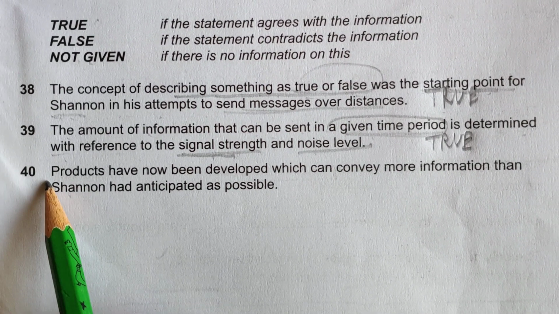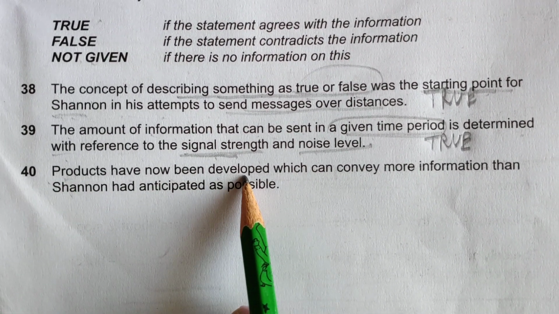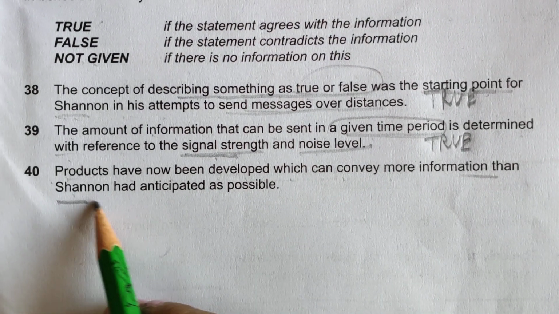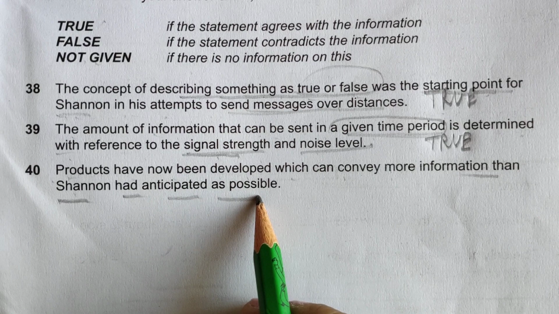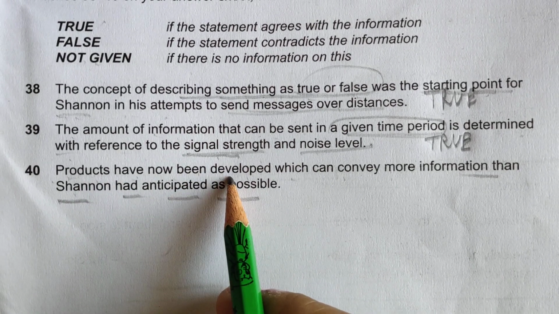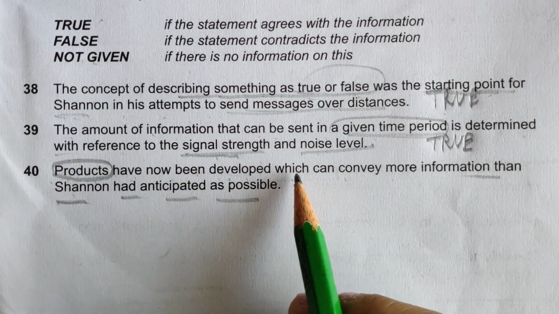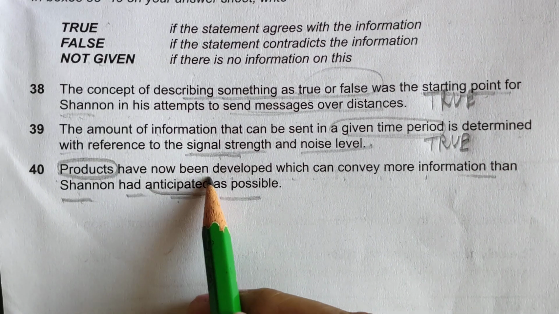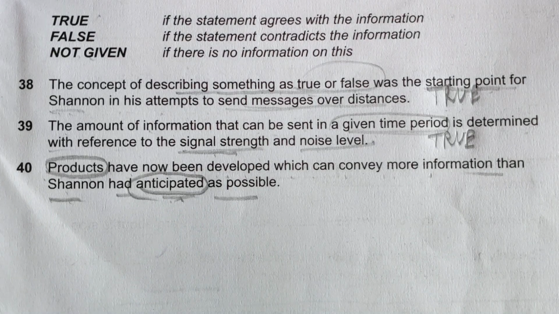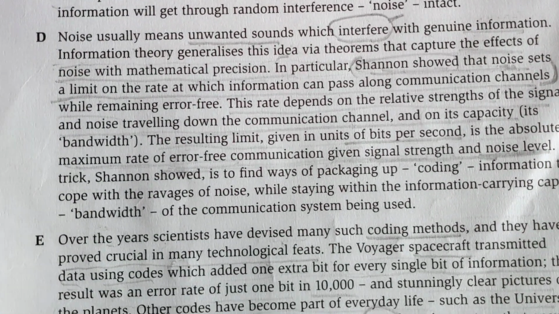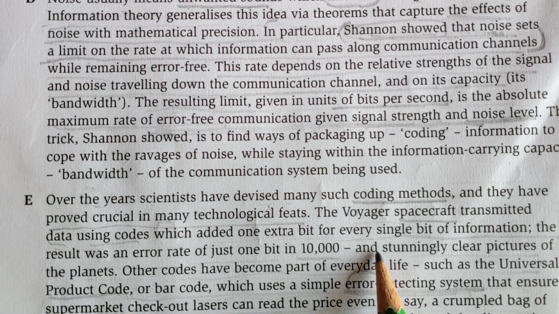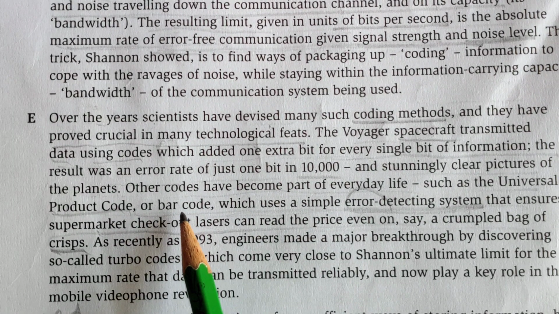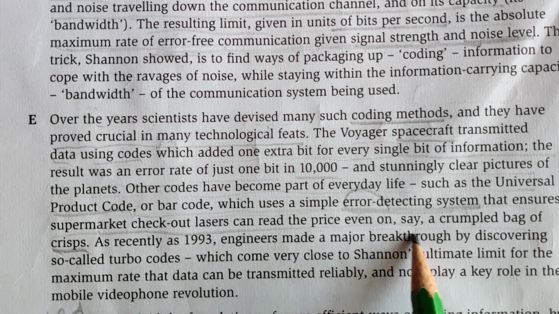The 40th, the last one, is: products have now been developed which can convey more information than Shannon had anticipated as possible. Now they are talking about products which can convey more information than Shannon had anticipated as possible. Anticipated, yes, Shannon is also here. Product, I think they were talking in E paragraph something. Yes, I have read it out.